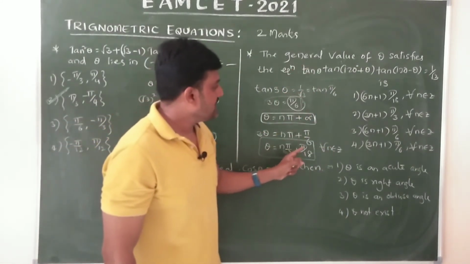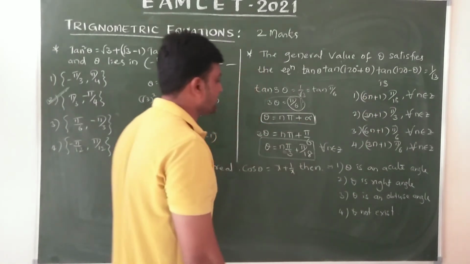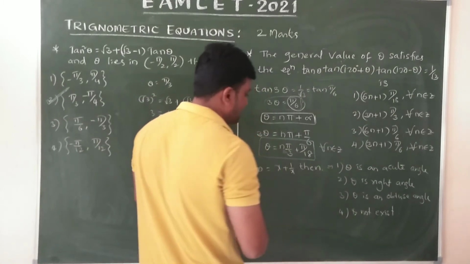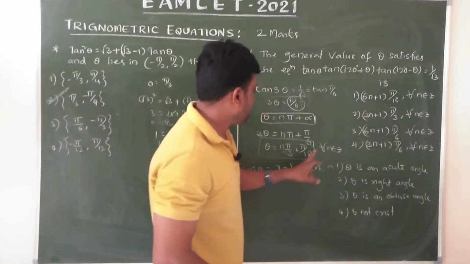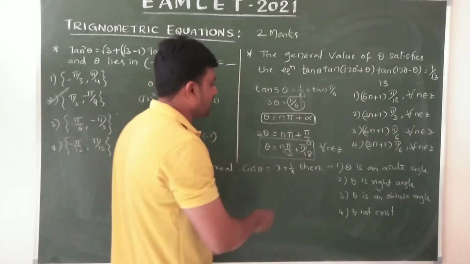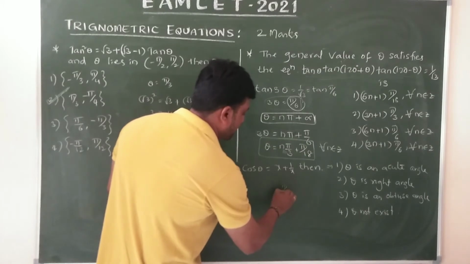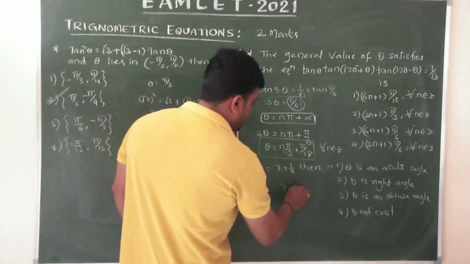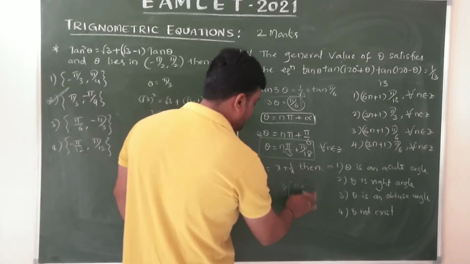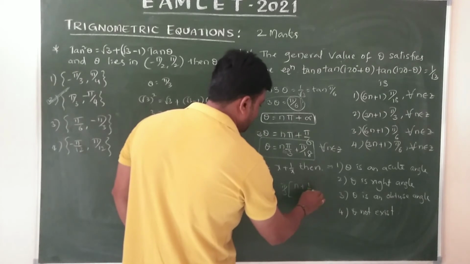Which one is the correct one? Actually here a simplified answer is given, so we can simplify. We need pi by 18, no. Taking pi by 3 common, we have n plus 1 by 6.